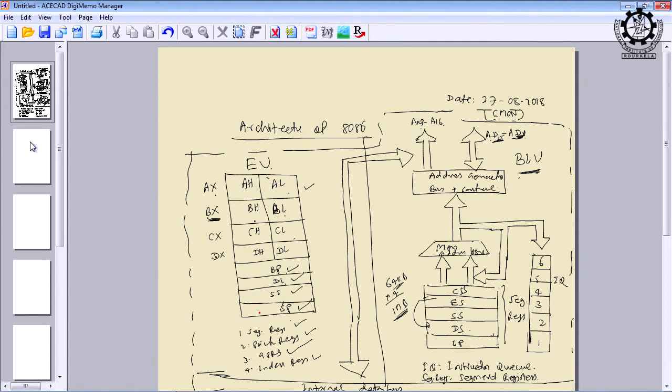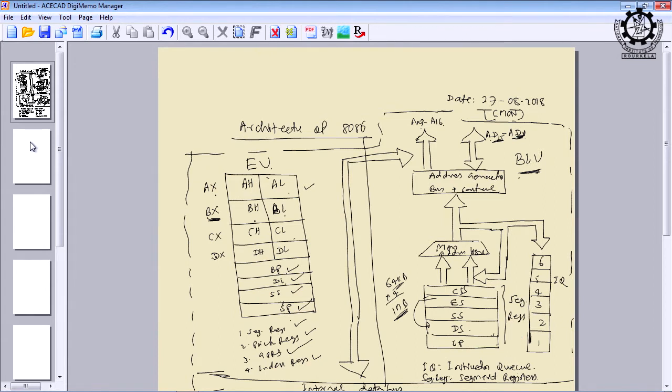If we are executing a program with, suppose, 2 units of time, we can perhaps execute within 1 unit of time because of 2-phase pipelining. Anyway, this part is the bus interface unit, and this 6-byte queue will fetch 6 bytes of instructions in advance and store them. Then this is the ALU, which will take all the arithmetic and logical operations.